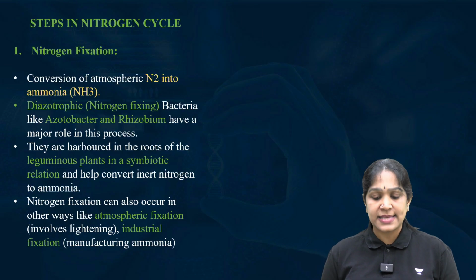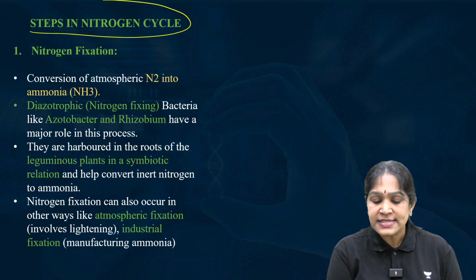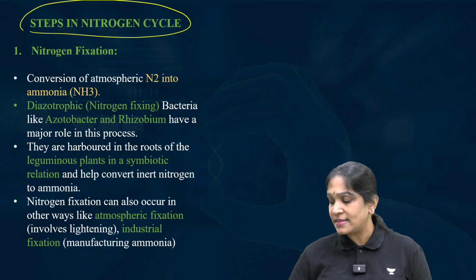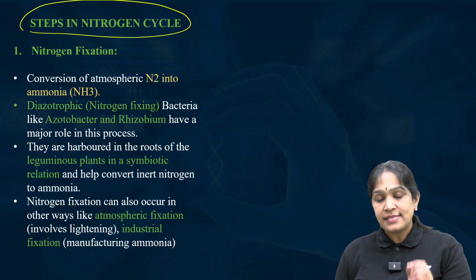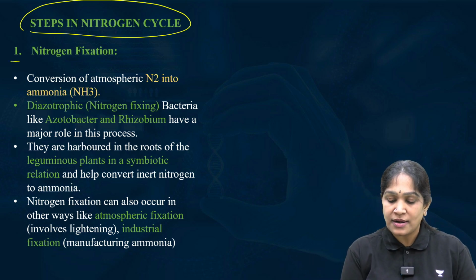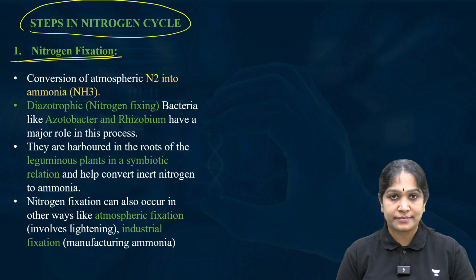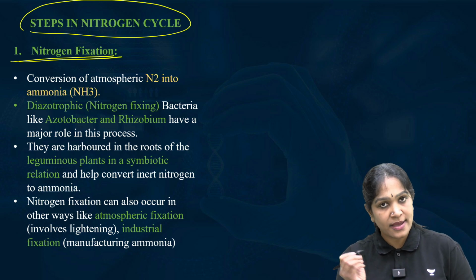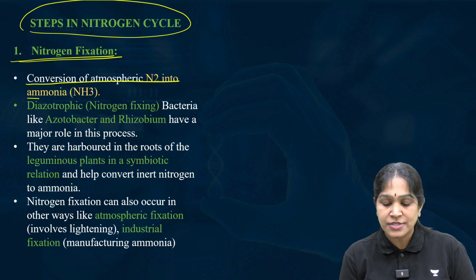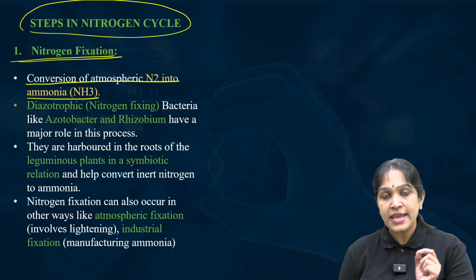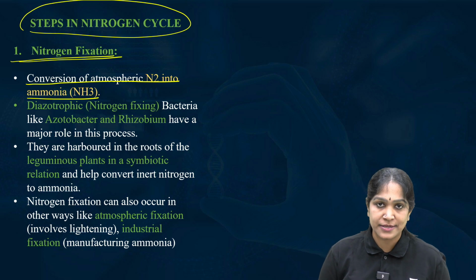Now, let us see the nitrogen cycle and the steps in the nitrogen cycle. In the nitrogen cycle, step number 1 is called nitrogen fixation. What is nitrogen fixation? Conversion of atmospheric nitrogen into ammonia is called nitrogen fixation.